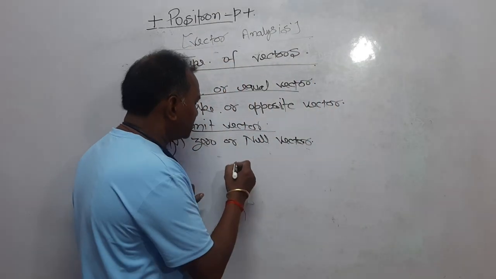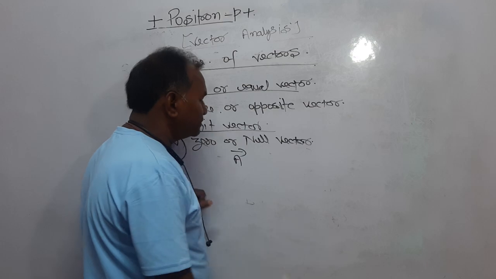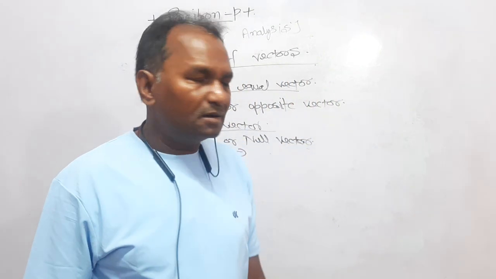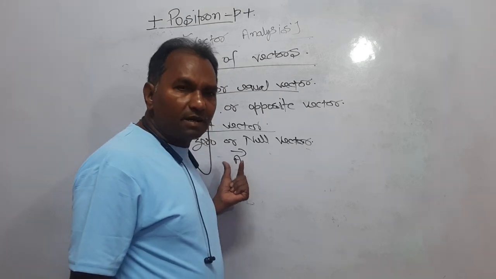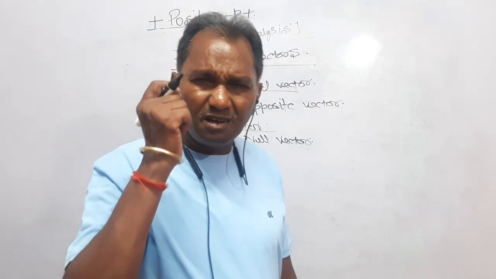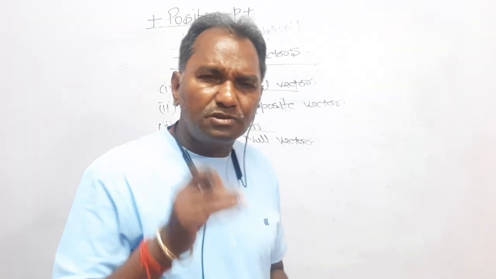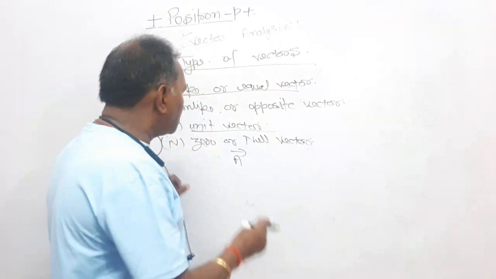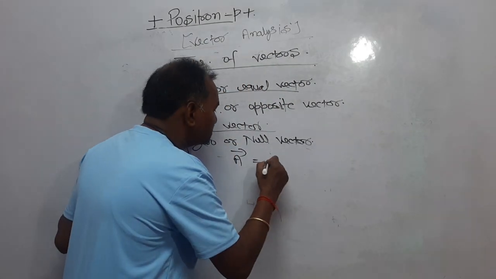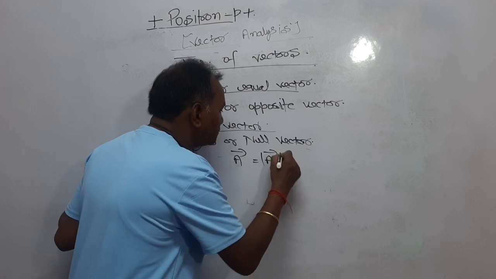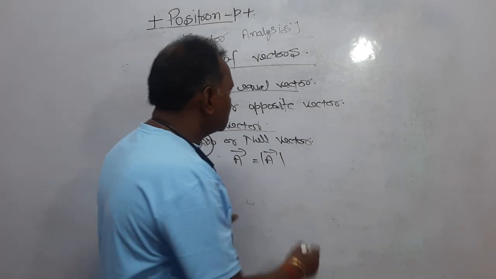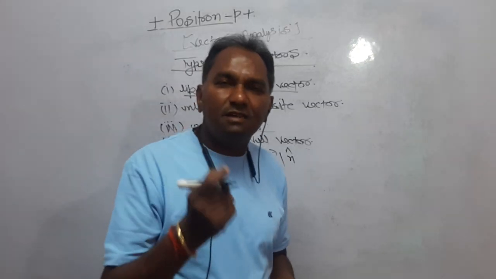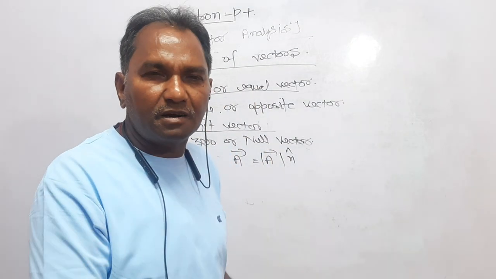Let vector A be a physical quantity which is a vector quantity, right? Because it is a vector quantity, it has both magnitude and direction. So I'm just separating them. Its magnitude I'm writing as mod of vector A, and its direction I'm writing as n cap. Vector A is a physical quantity which is a vector quantity.